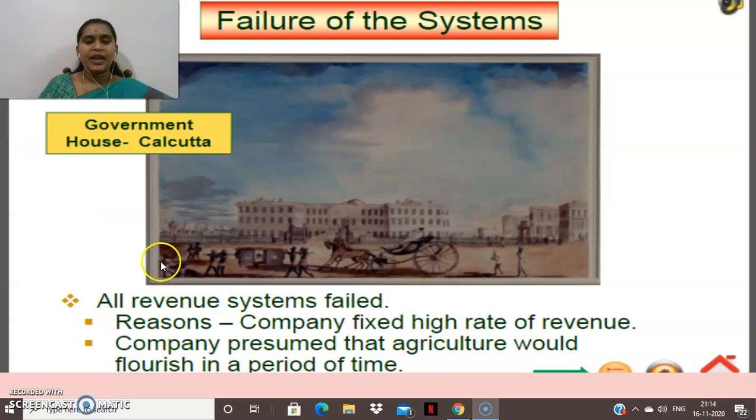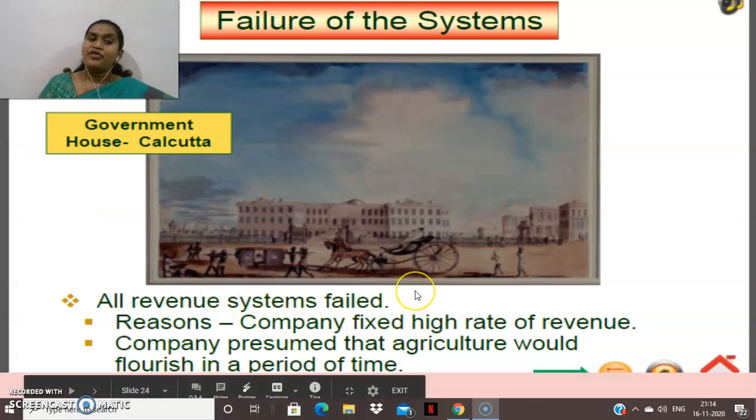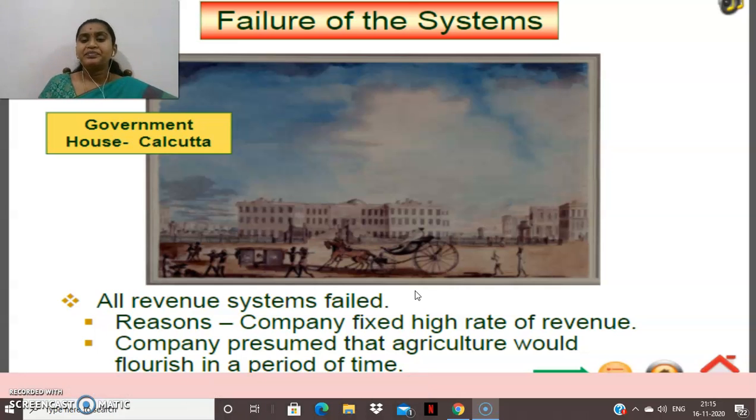Okay, see, all revenue systems failed. Why? Reasons: the company fixed a high rate of revenue. The first thing you have to remember, the farmers, the peasants, were not able to pay the revenue because the revenue fixed by the company was very high.